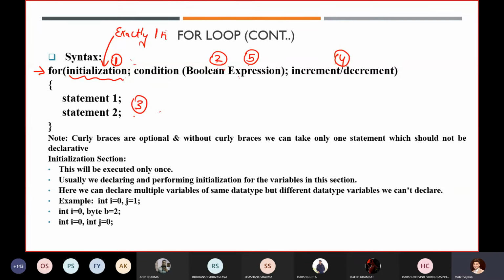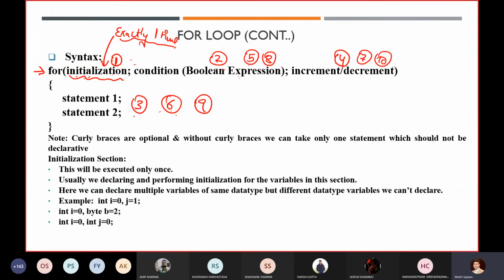It's not executed every time. No, this step will be executed exactly one time. After that it goes to step 5, then 6, then 7, then 8, then 9.